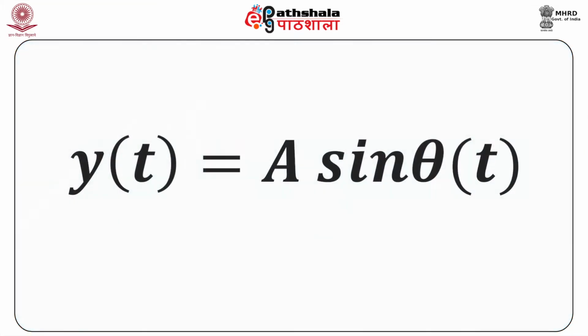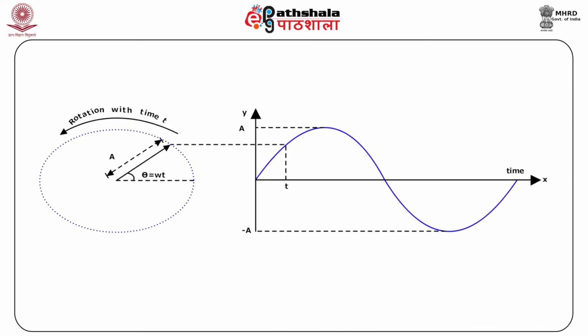We can thus write y at 0 is equal to a sine 0, or y at a time t is equal to a sine theta at the time t, and theta is expressed in radian. Now we can trace y(t) by imagining an object moving counterclockwise on the circumference of a circle of radius a. When the object has traversed 2 pi radians, it has completed a full circle, or a cycle, and this is shown in the figure.